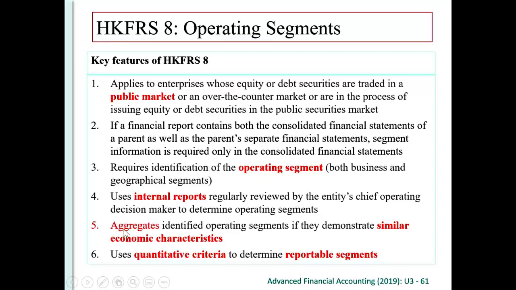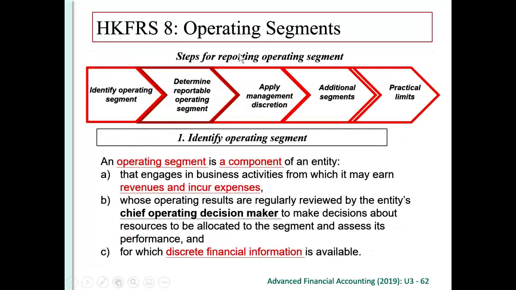Sometimes we may identify many operating segments, and we may have to aggregate these operating segments if they demonstrate similar economic characteristics. And also this standard gives us some quantitative criteria to determine the so-called reportable segments. Not all operating segments are reportable, right? Otherwise we may have 100 operating segments to report, which is no good for financial reporting, too much, right? Therefore, we have to identify first the operating segment.